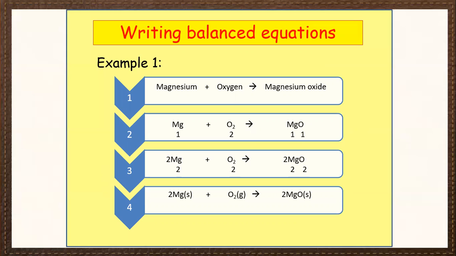Now we have to write the state of the compounds, that is, solid magnesium, gaseous oxygen and solid MgO.